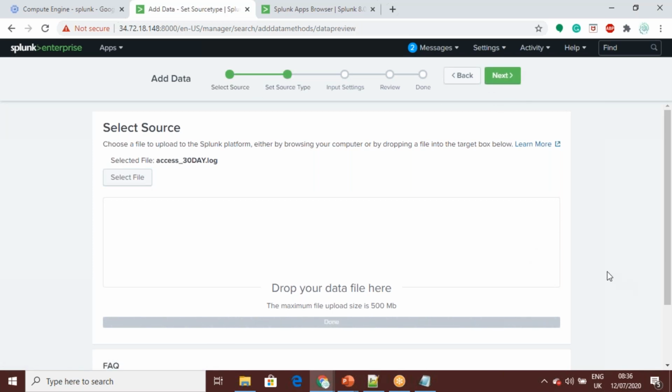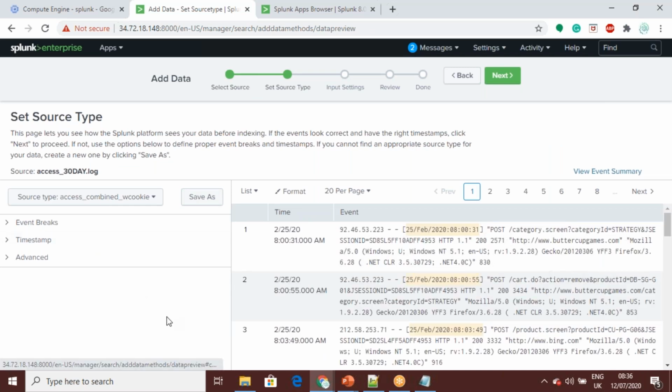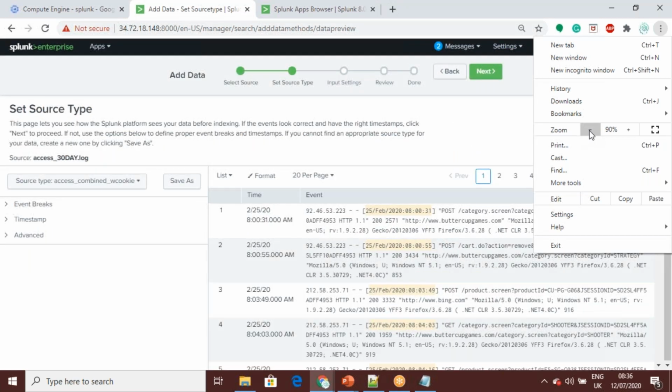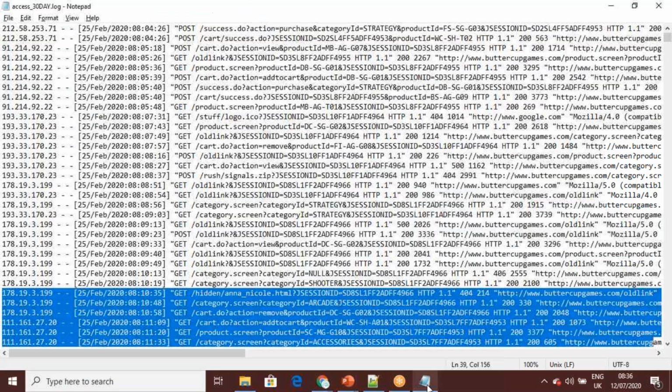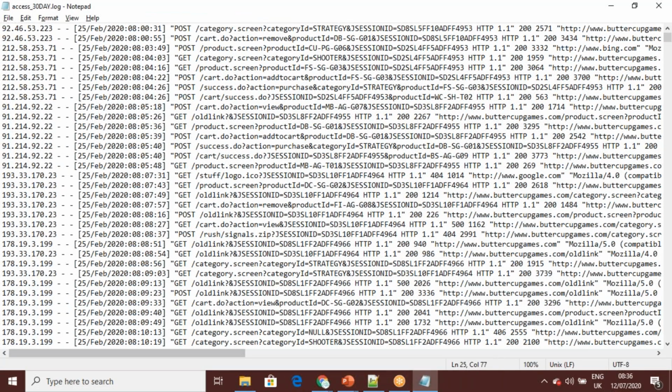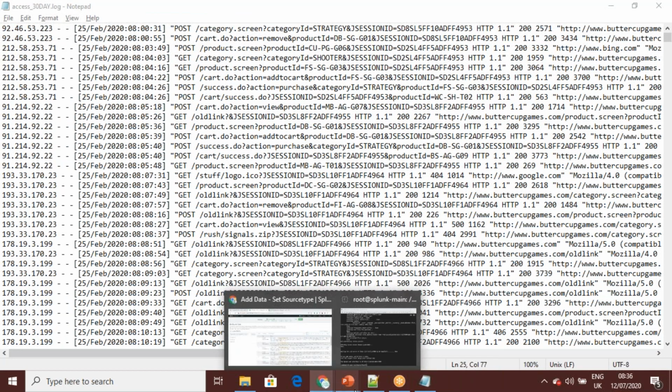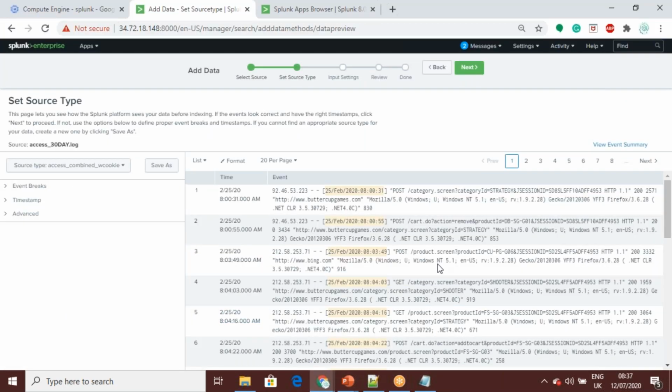So now you see here, we have loaded the data. This is the data, and after loading, you will be seeing this is the initial part. So now you see here.